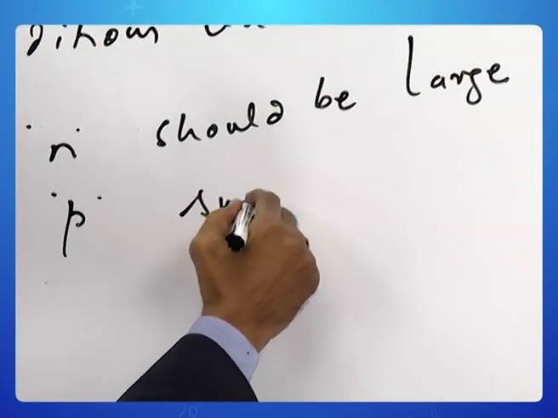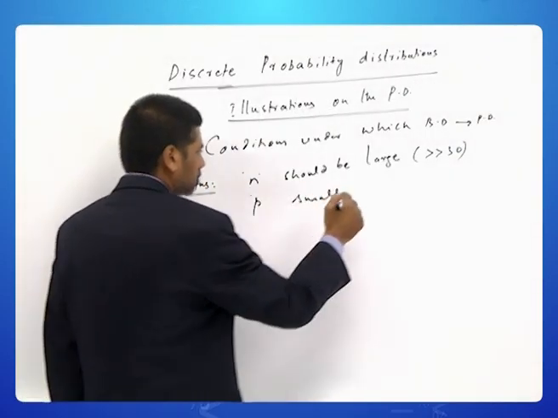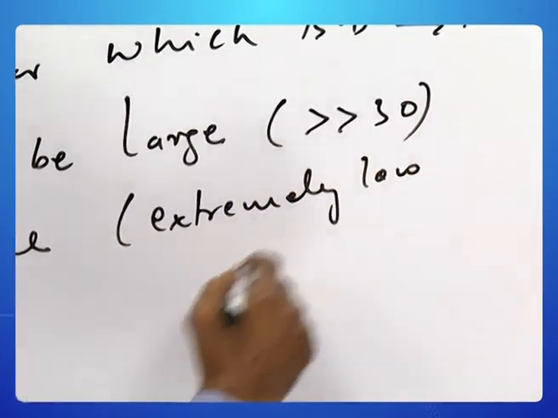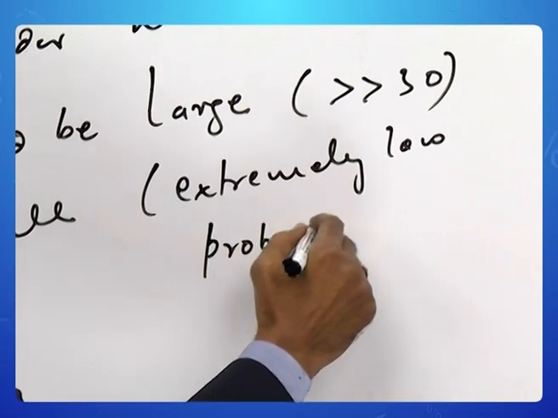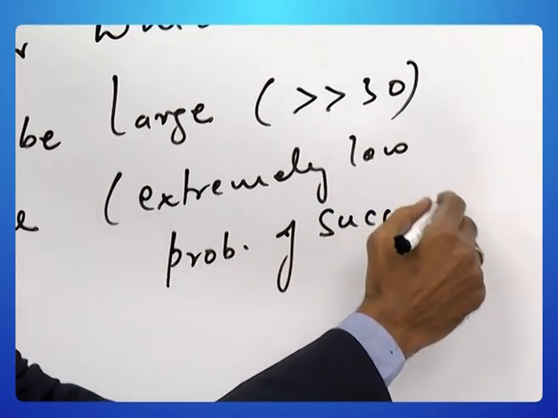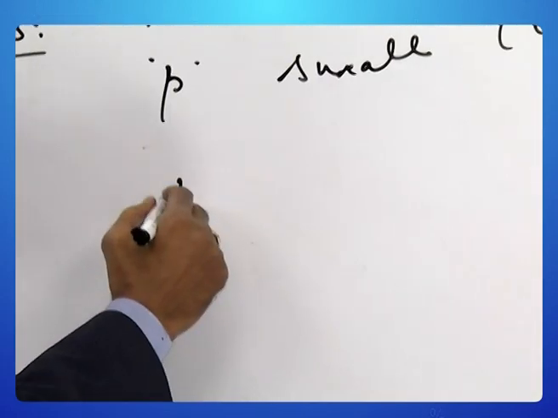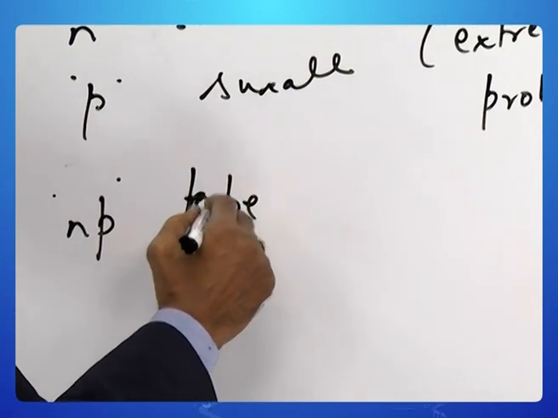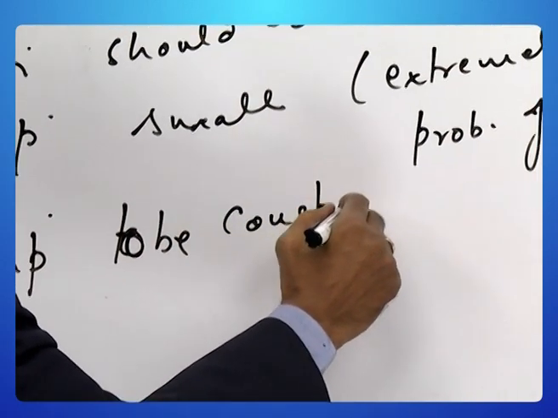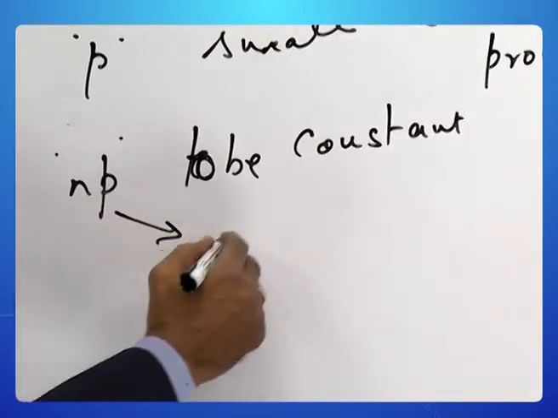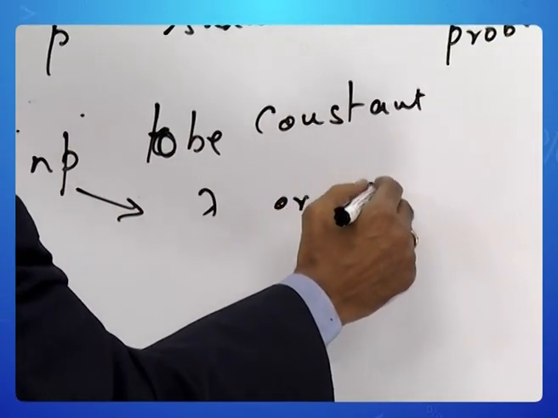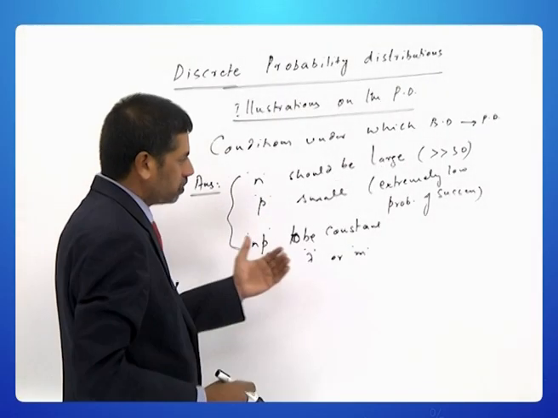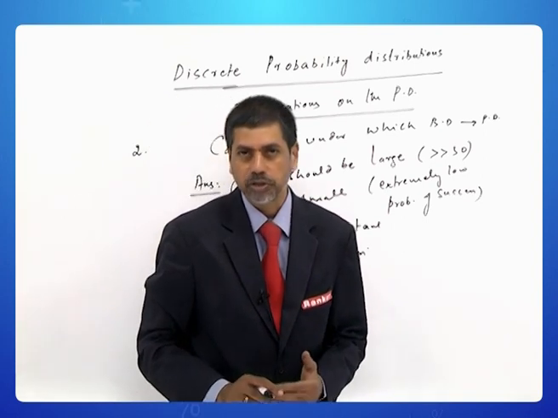P should be small, that is, extremely low probability of success. Then np to be constant. In fact, we designate this np as lambda or sometimes m. Both of them are valid symbols. So under these three conditions, we say the binomial distribution tends to Poisson distribution.